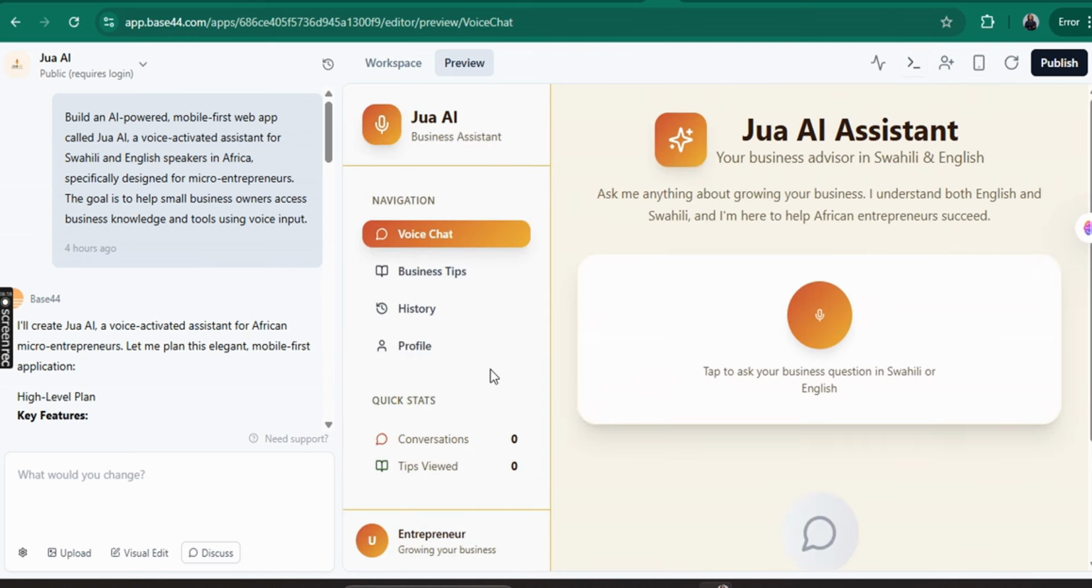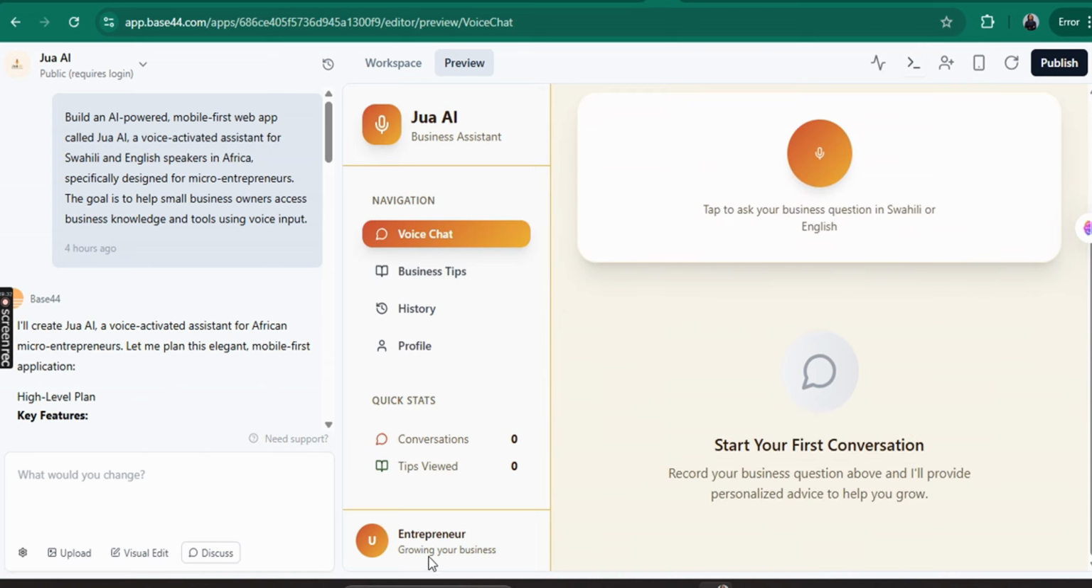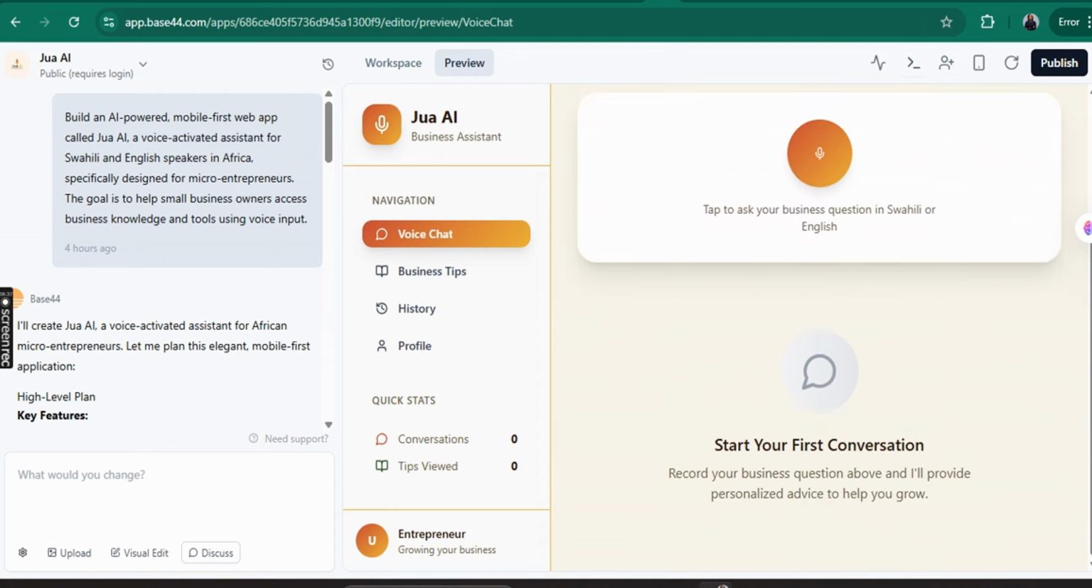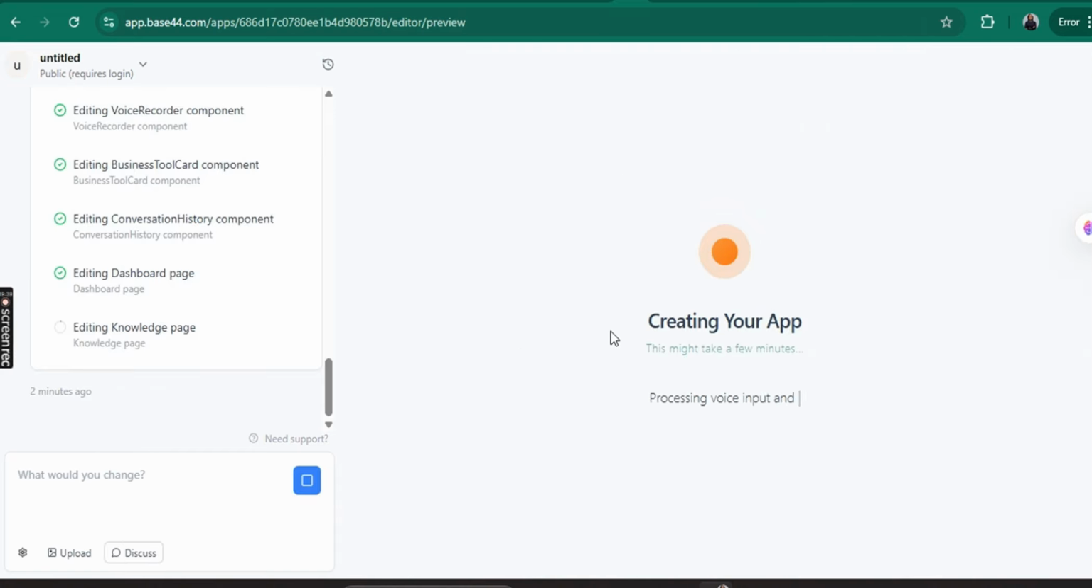Yes, here's our app, Jua AI Assistant, your business advice in Swahili and English. It's very beautiful, and it also has a voice option here. You can just tap and ask your business question in Swahili or English. The tips, history, profile, everything. Start your first conversation, as you can see. So let's look at the one that we prompted